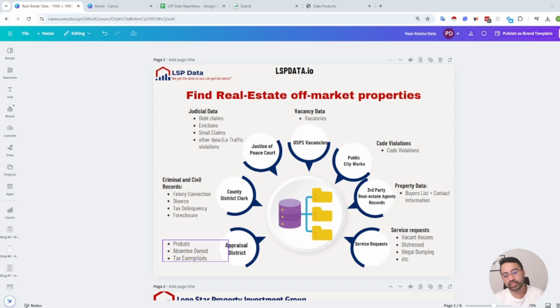The other bits you can find are, for example, sometimes the owner may show up as estate of, right? So let's say estate of whatever name. That typically means that the person that owned it has passed away, and most likely they may be going through a probate process, right? And the other bit you can find is the tax exemptions. So in the property data itself, you may find indications that the person is over 65 years old, or maybe they're a veteran, or they have other kinds of tax exemptions as well. So that's where you can get this information.